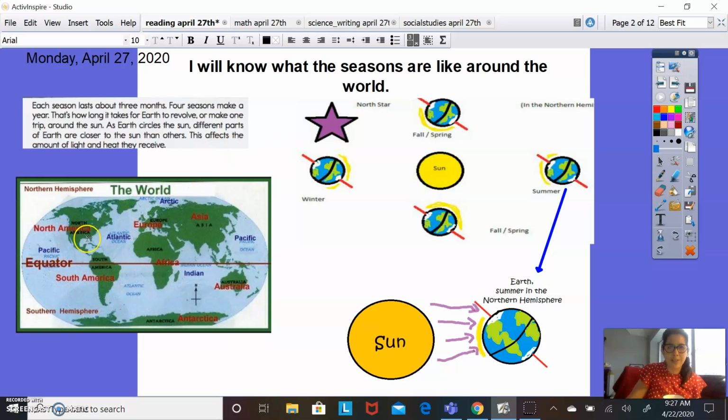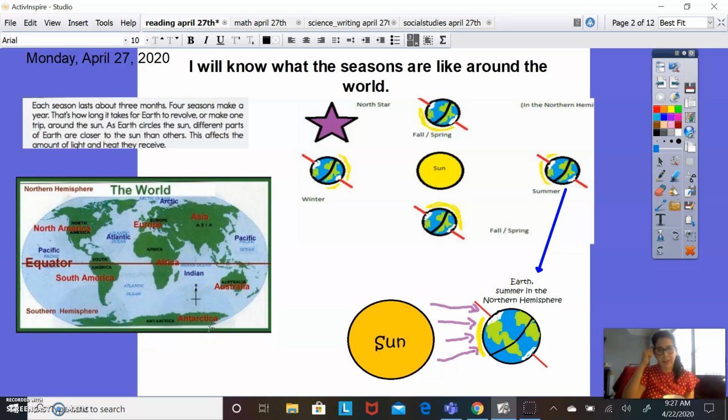You notice what continents are in the northern hemisphere: North America, Europe, Asia, part of Africa, and then the other part of Africa is in the southern hemisphere. We see that the majority of South America is in the southern hemisphere, as well as Australia and Antarctica.